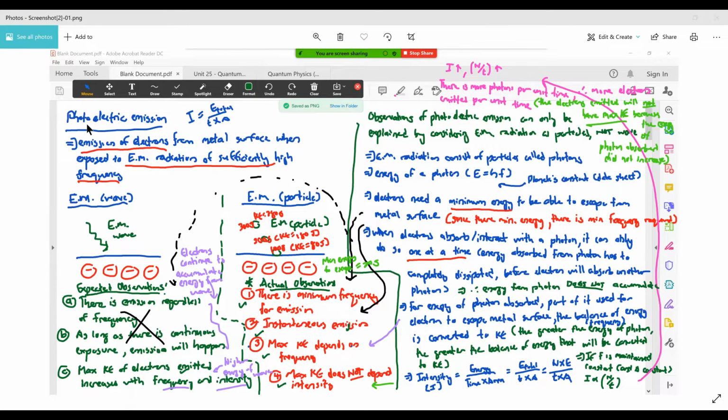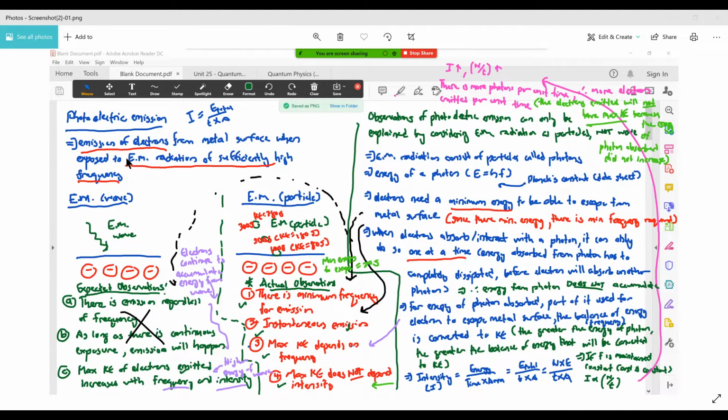Now, for photoelectric emission, what we will tell you is that if you have a piece of metal and you expose it to electromagnetic radiation, EM radiation, provided it is of sufficiently high frequency, you will notice that your metal surface will emit electrons. Okay, that is what photoelectric emission is: emission of electrons from a metal surface when it's exposed to EM radiation of sufficiently high frequency.